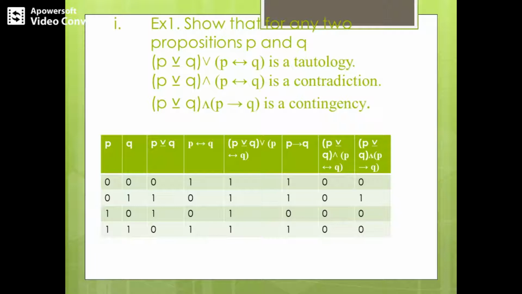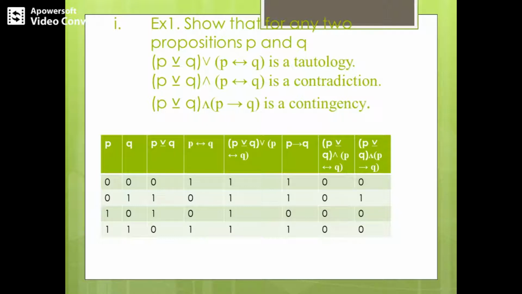So we get all of them as false. Therefore, the conjunction leads to 0 0 0 in all the rows of the proposition. Therefore, it is a contradiction.